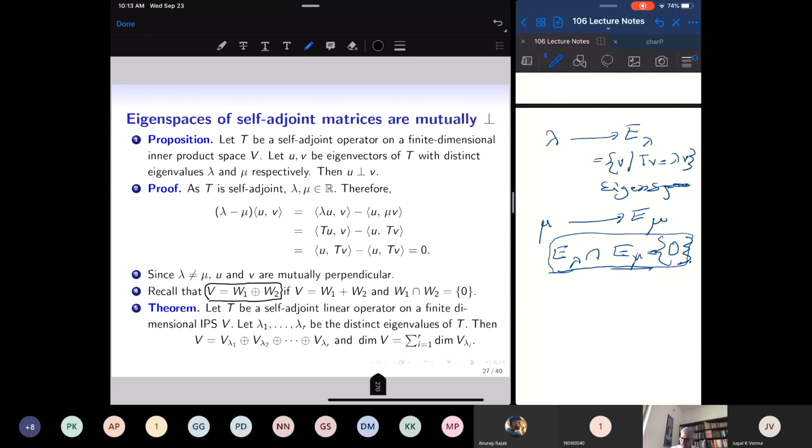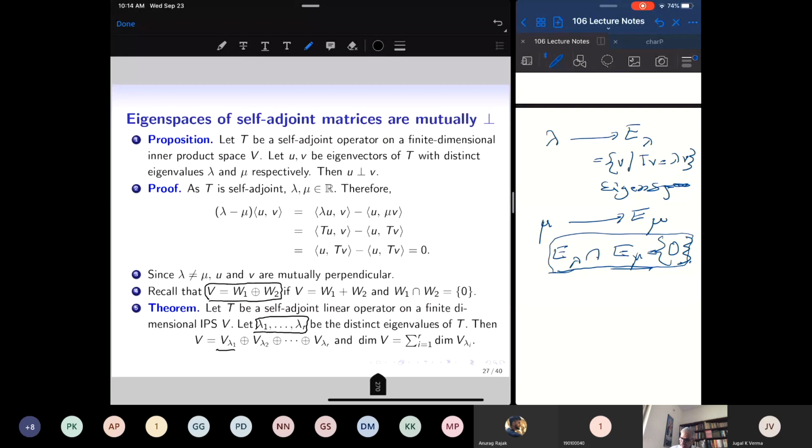If I add two vector spaces to make a bigger vector space, and these two are intersecting only in the 0 vector, we say that the vector space is a direct sum of these two subspaces. So take a self-adjoint linear operator acting on a finite dimensional inner product space and list the distinct eigenvalues. These are all real numbers.